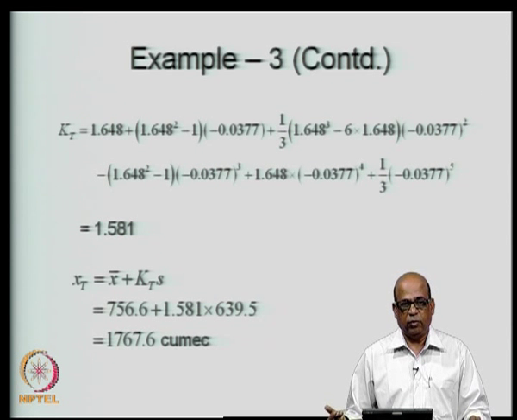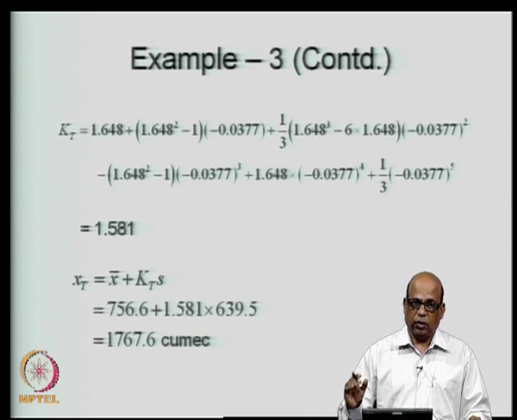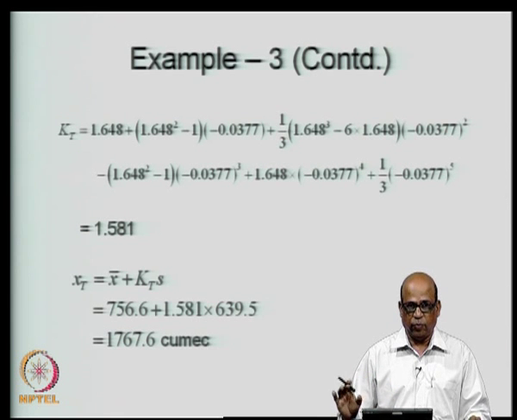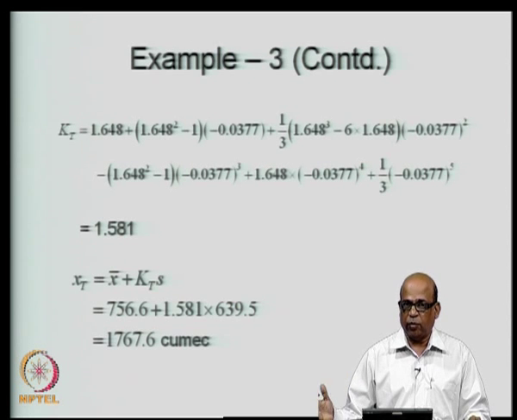Once you get the frequency factor, which is a function of the return period as well as the distribution always. So, KT factor for a return period of 20 years for normal distribution is different from KT factor for a return period of 20 years for extreme value type 1 distribution, different from log Pearson type 3 distribution and so on.